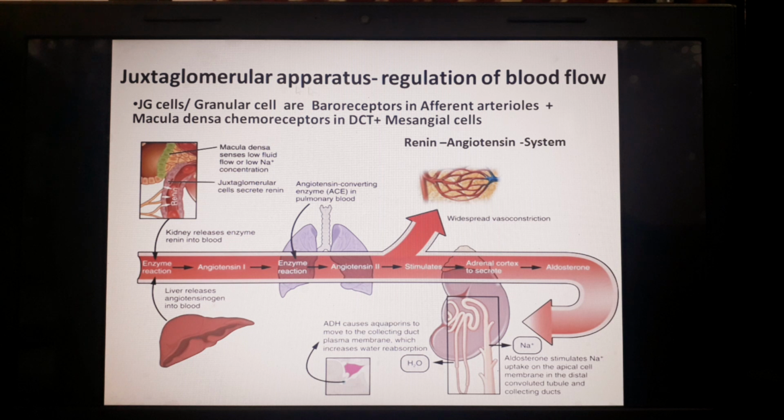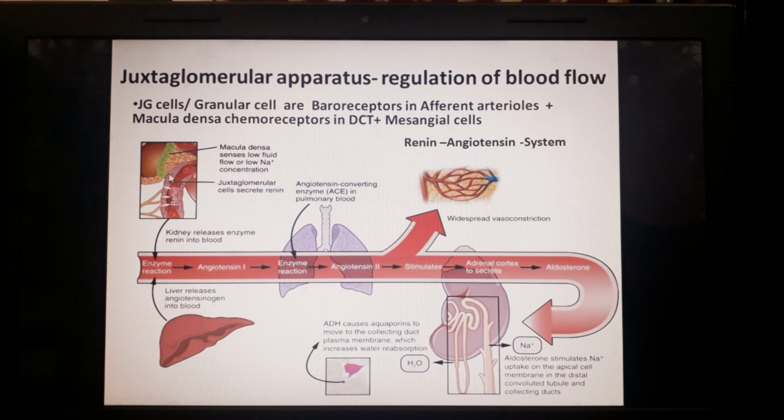So now, what is the juxtaglomerular apparatus? It is a very important structure. In this picture you can see this is the capillary part. This is the distal convoluted tubule, and in the distal convoluted tubule there are modified smooth cells which form the macula densa. Similarly, in case of the efferent arterioles, when this DCT comes in contact with these efferent